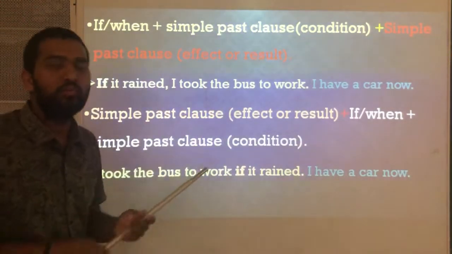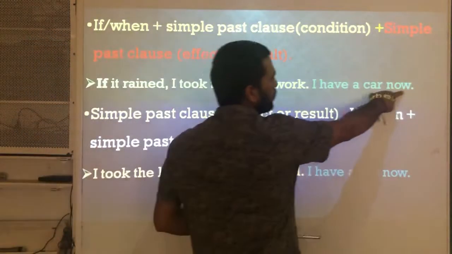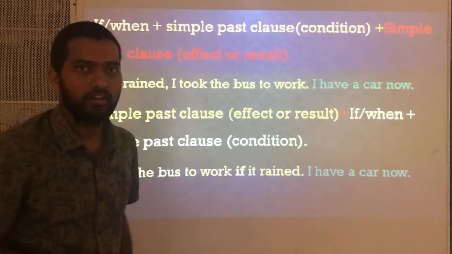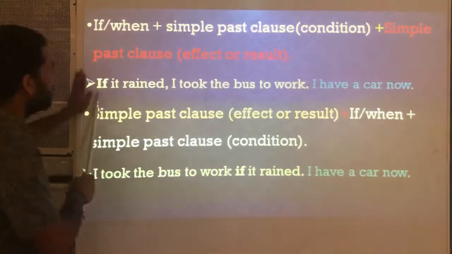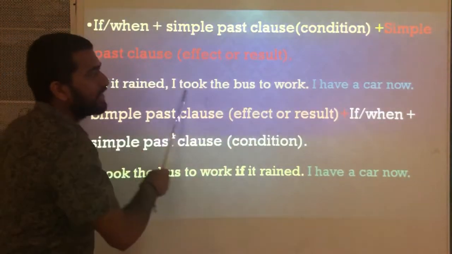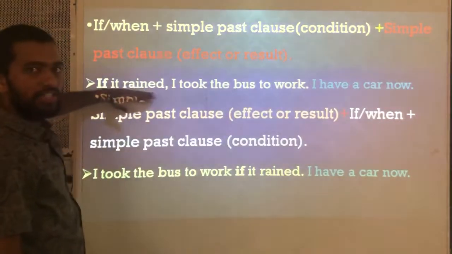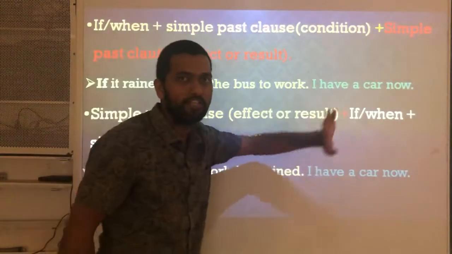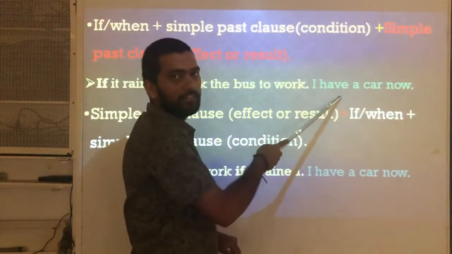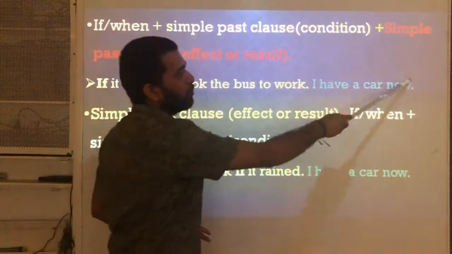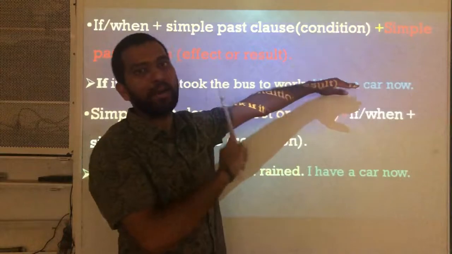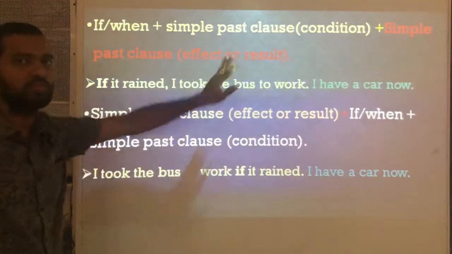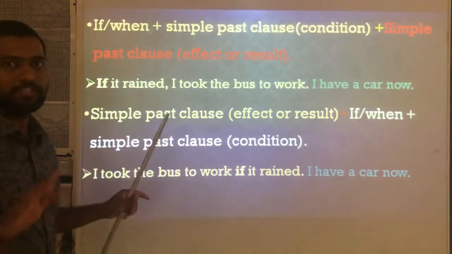But now, what is the situation at present? I have a car now. Means if it rains, I go to the office in a car. Like this. Now, in the past, if this action happened, this action was the result. This is a conditional statement which happened in the past and I used to take the bus. But now no need of the bus because I have a car. This sentence I have given to make you understand that at the present moment this is the result, but in the past this was the result for this condition. If it rained, I took the bus to work.